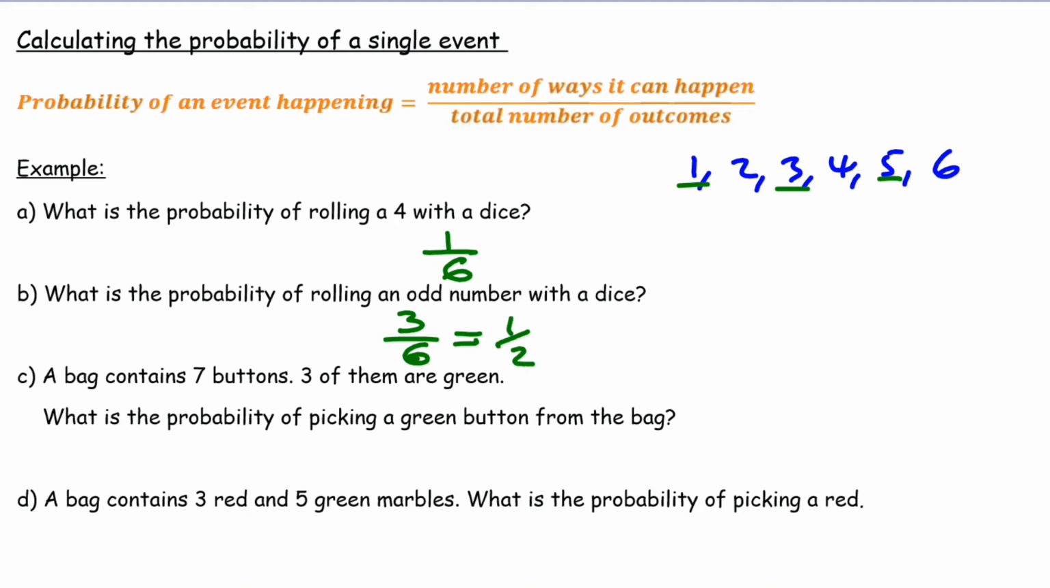A bag contains 7 buttons. 3 of them are green. What's the probability of picking a green button from the bag? There are 3 ways that can happen out of 7. And then a bag contains 3 red and 5 green marbles. What's the probability of picking a red? The 3 ways we can pick a red marble out of a total of 8 marbles.